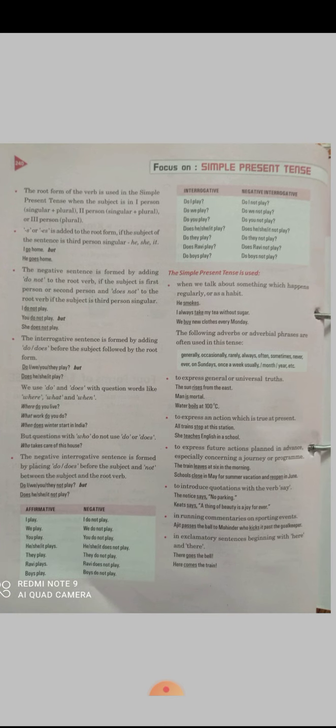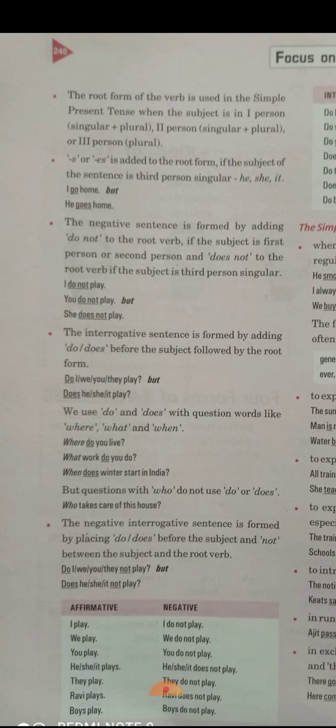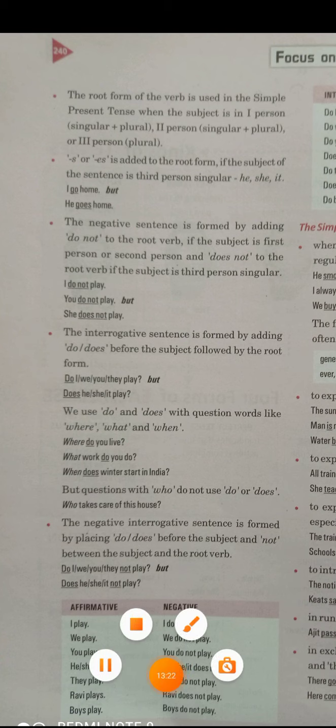Simple present tense. We are going to learn about it. The root form of the verb is used in the simple present tense when the subject is in first person singular plus plural, second person singular plural, and third person only plural, not singular. There is one thing to observe, kids.